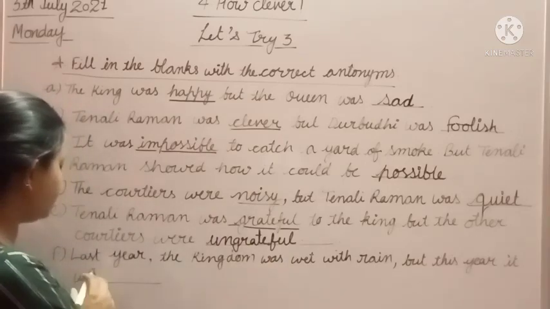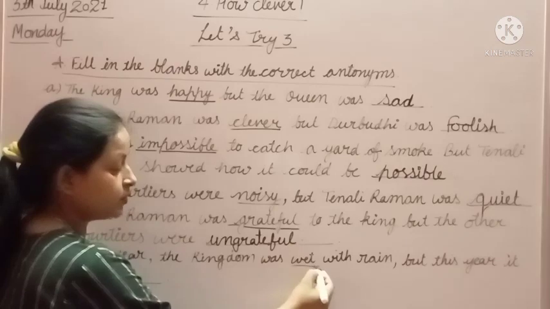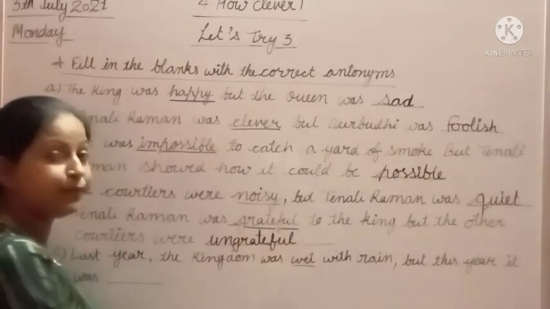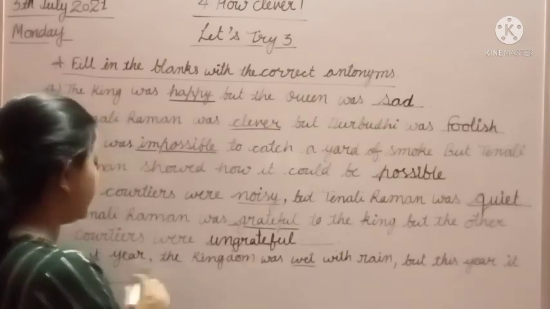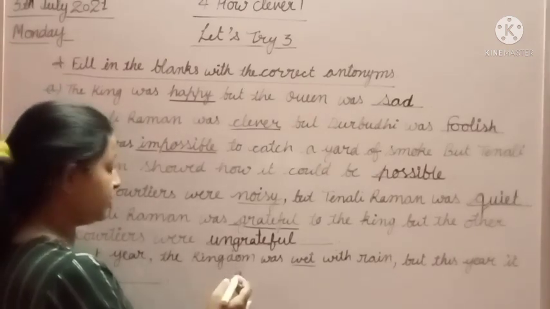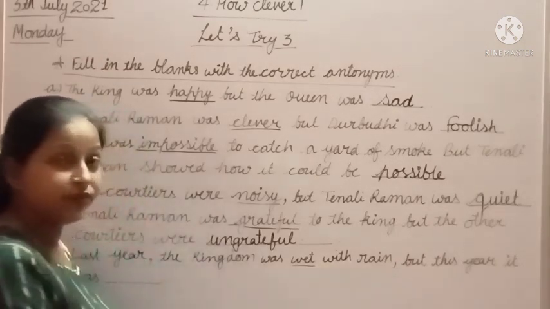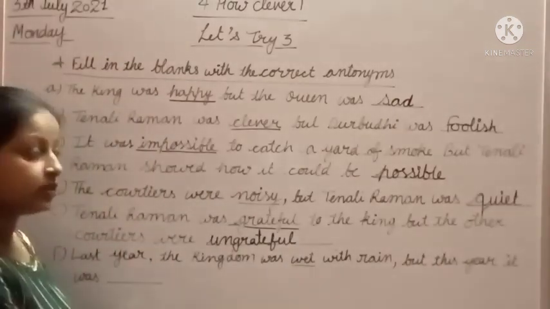Now we will read the next one. Last year the kingdom was wet. Wet means गीला. Last year the kingdom was wet with rain. But this year it was.